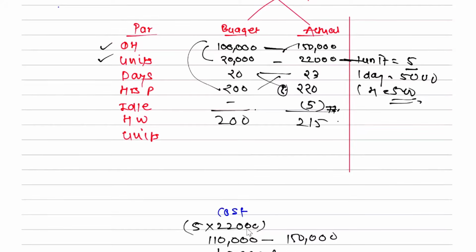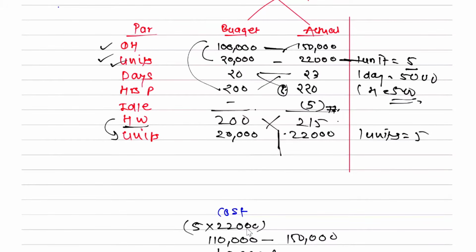Yes sir. Then now let's go for efficiency. If I go for efficiency, what will happen? Sir, let us copy units first from the second row. 20,000, 22,000, and 1 unit is equal to 5. So if in 200 hours, how many units can the worker produce? 20,000. Or in 200 hours he can produce 20,000 units. So in 215 hours he can produce how many units? 21,500. If 20,000 can be produced in 200 hours, then in 215 hours how much can be produced?